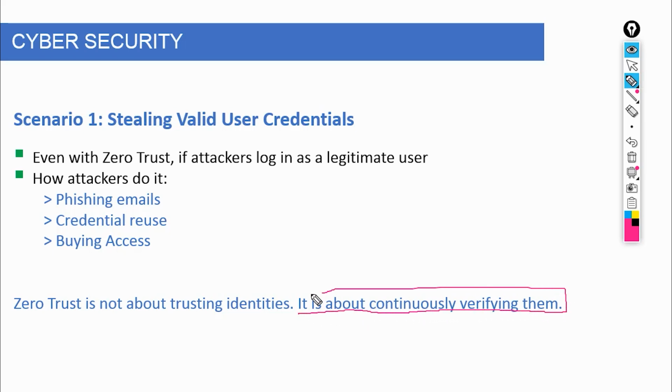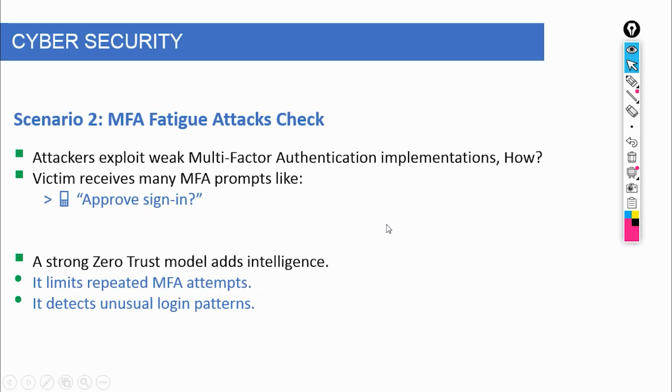Here's how it works. Once an attacker already has a user's username and password, they attempt to log in repeatedly, over and over again. Each attempt triggers an MFA push notification to the user's phone. Approve sign in, approve sign in, approve sign in. Now imagine you're an employee at 11 p.m. Your phone keeps buzzing. You get tired. You get annoyed. And at some point, many users just tap approve to make it stop. That one tap is the breach.